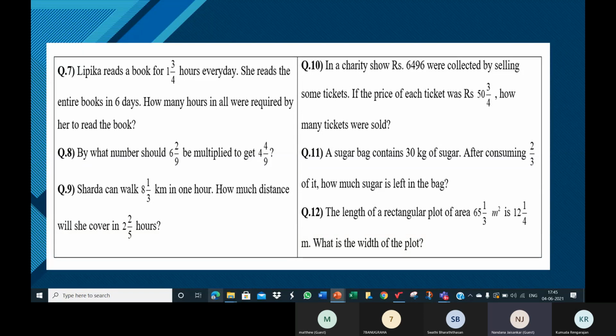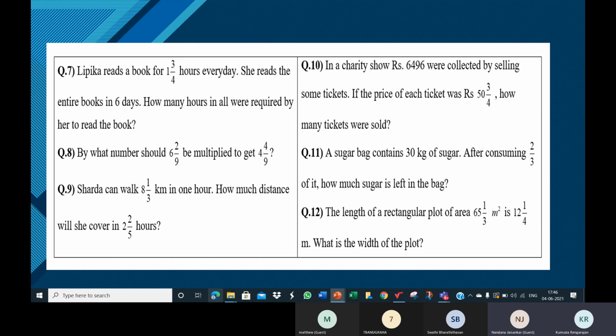A sugar bag contains 30 kg of sugar. After consuming 2 by 3 of it, how much sugar is left in the bag? Ma'am, first we need to multiply 30 into 2 by 3. We will get an answer, and then we should subtract that from 30. Very good. So it's like this. Thank you, Nandana.